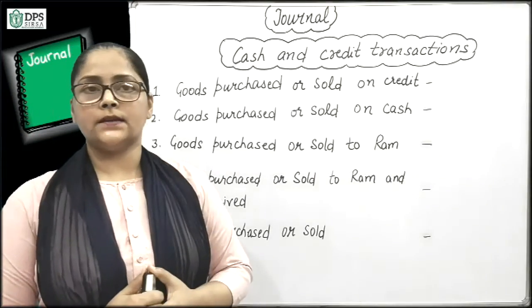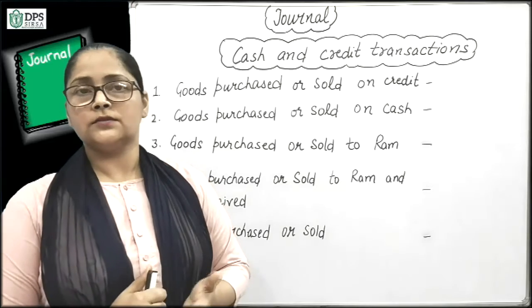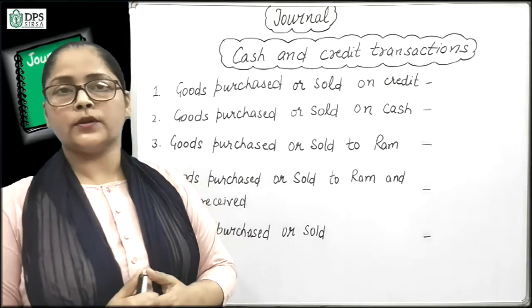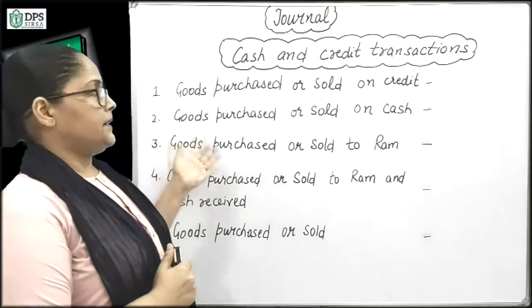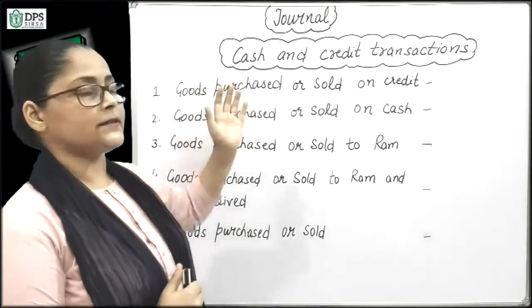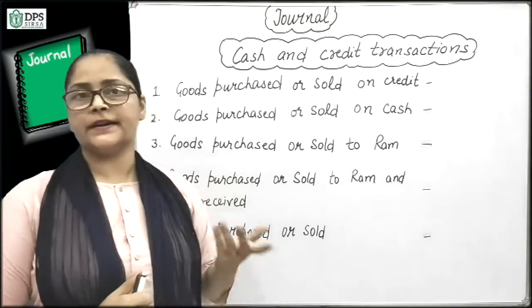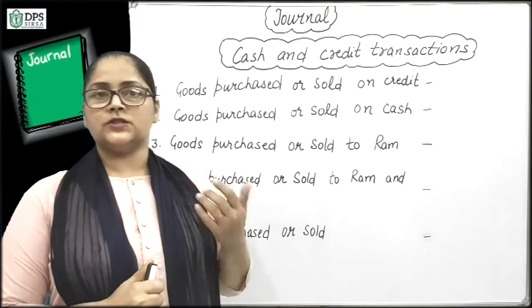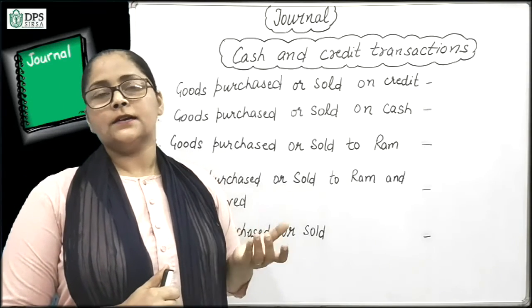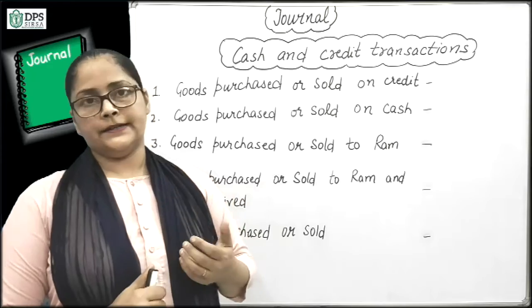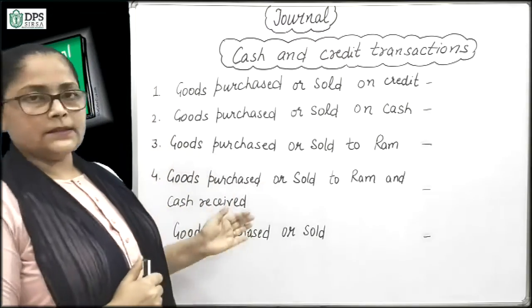Before starting numerical questions, I would like to share with you some more important things, how we will identify whether it is a cash transaction or credit transaction. When we are purchasing something, how can we recognize that it is a cash transaction or credit transaction? So let's see.